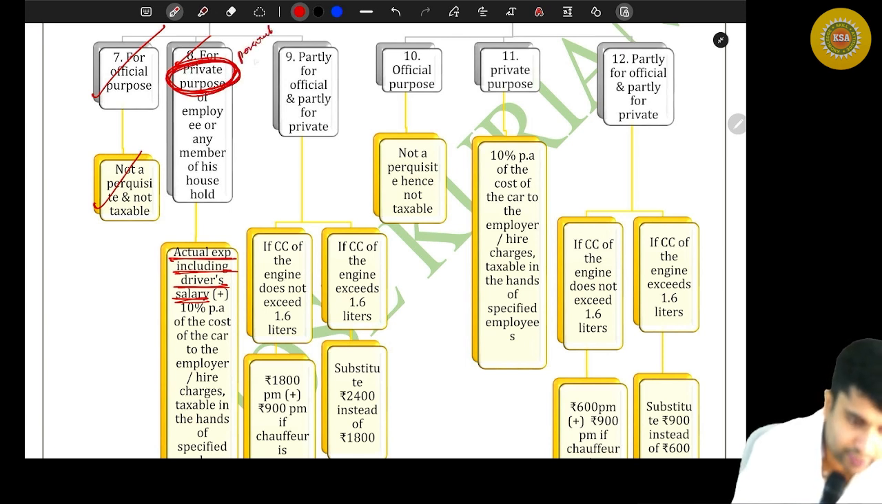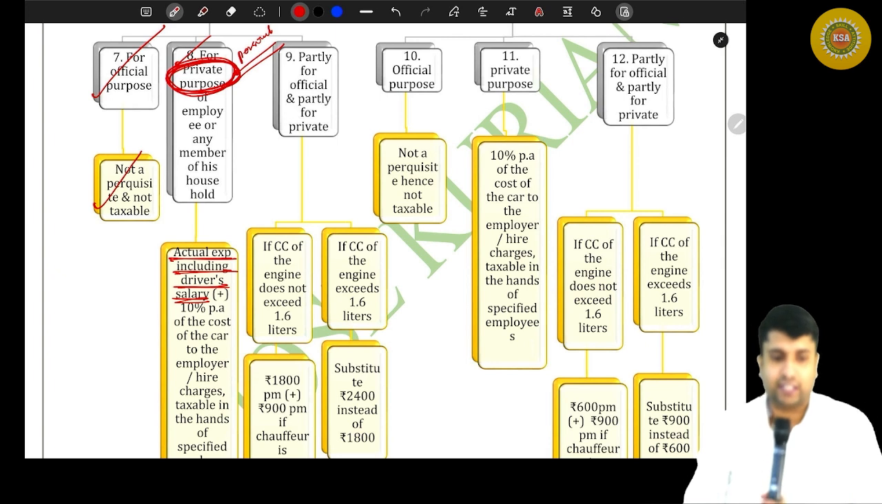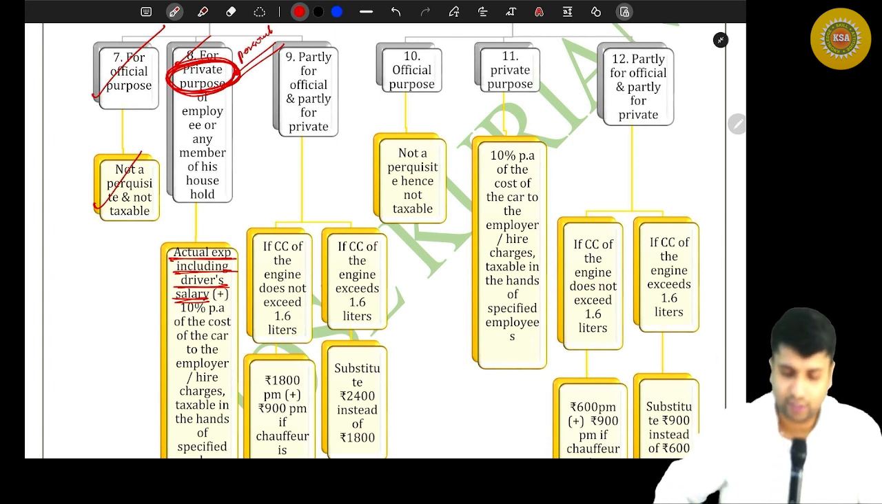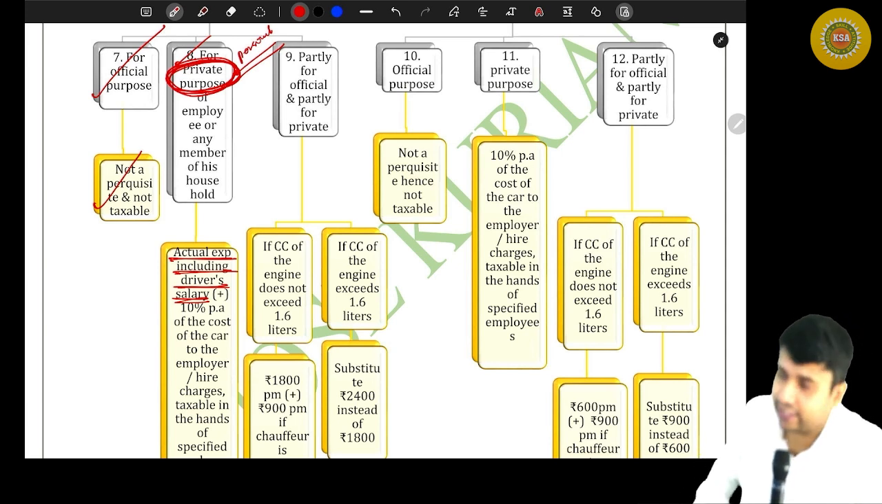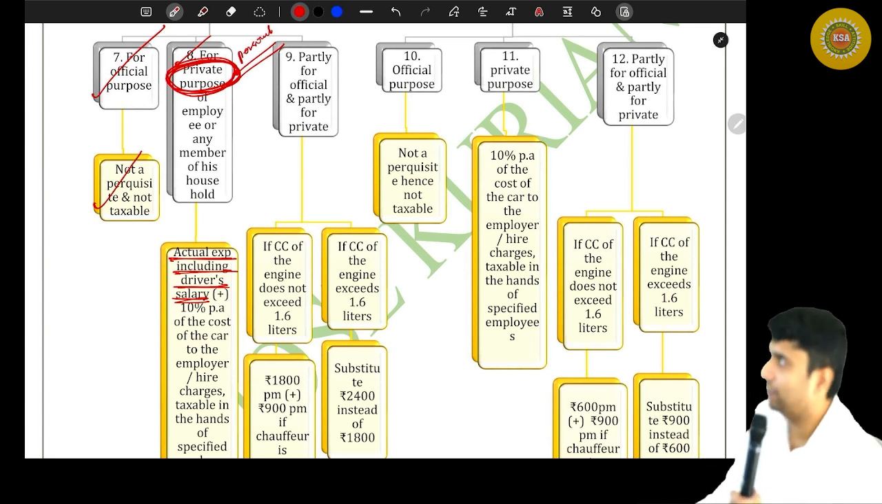Can the employee also claim depreciation? No. You cannot claim depreciation. Only the owner of the car can claim depreciation, and that too under PGBP, not from salary. You cannot claim any depreciation from salary.